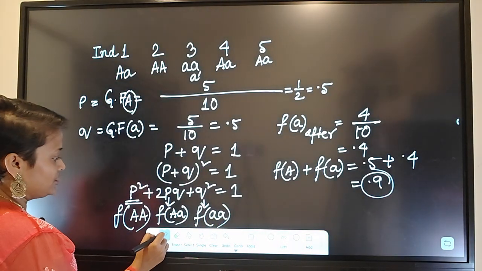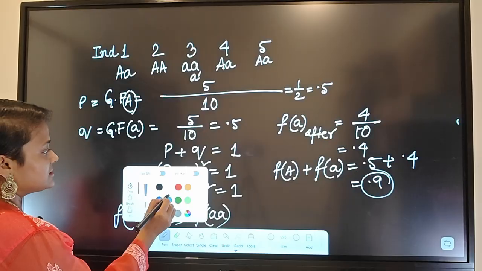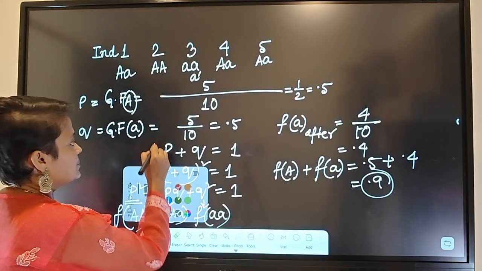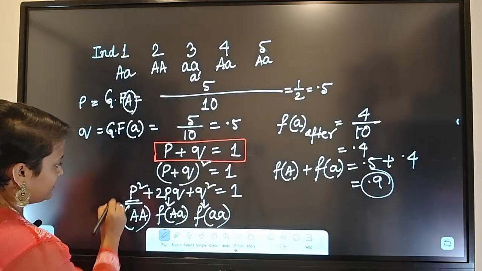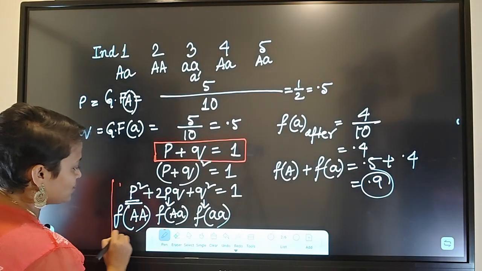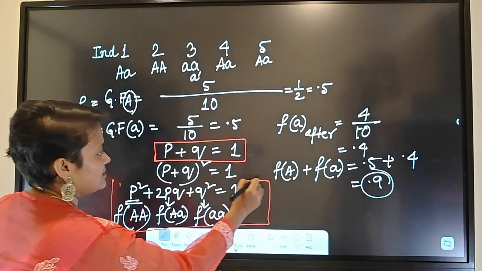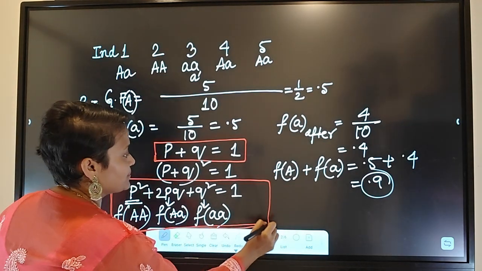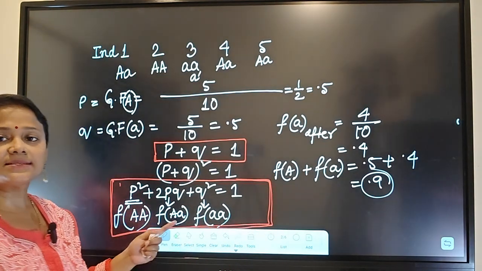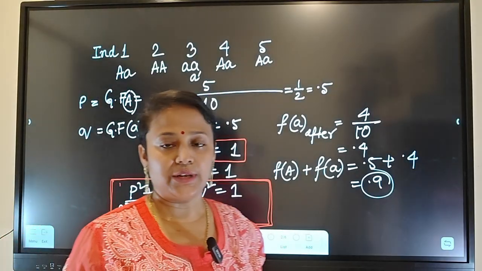So P plus Q equals 1, and (P plus Q) whole square will also be 1.